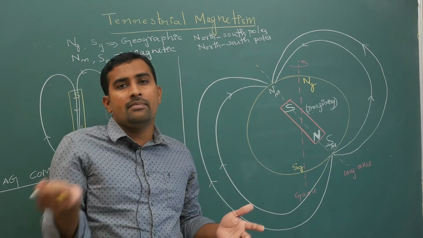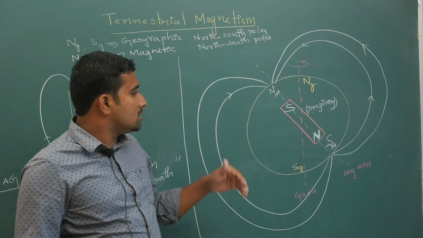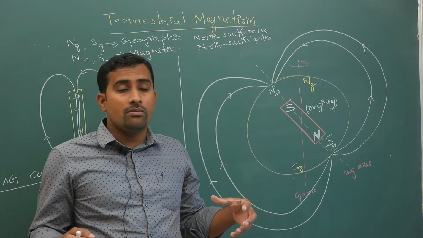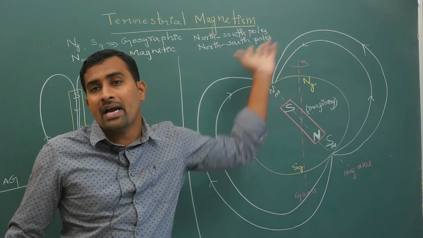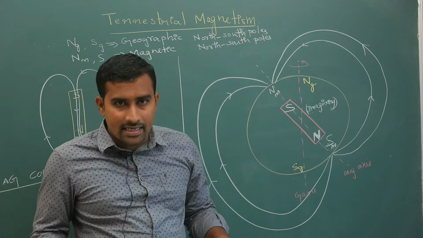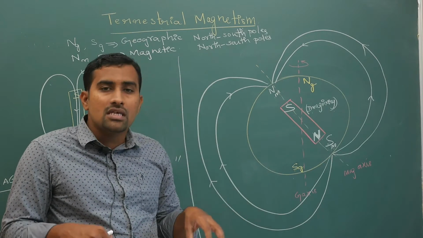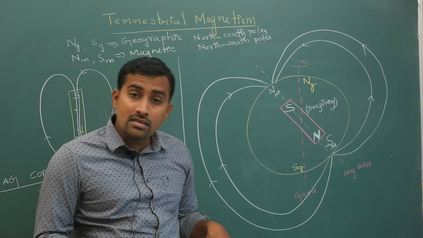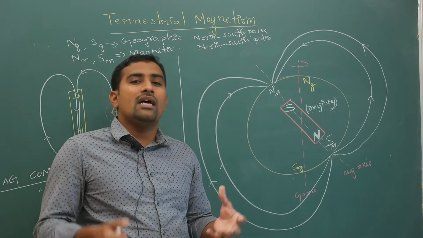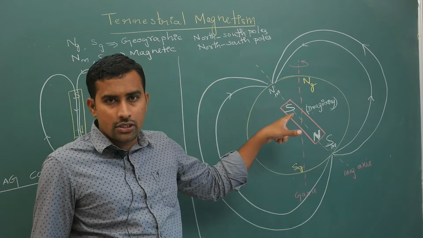Magnetic field lines are the reality, we are seeing them. To justify it, we are assuming the earth consists of a big magnet inside it, and that magnet's north pole is in this lower part and south pole is on the top.